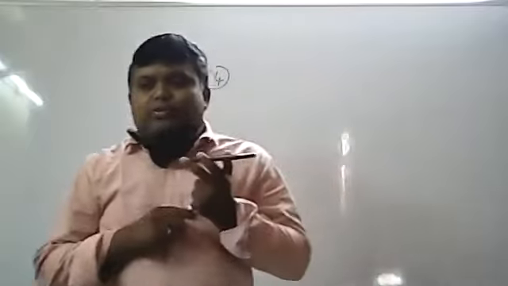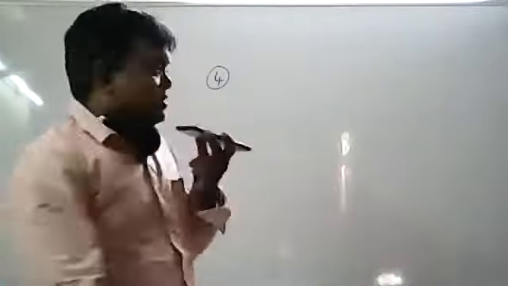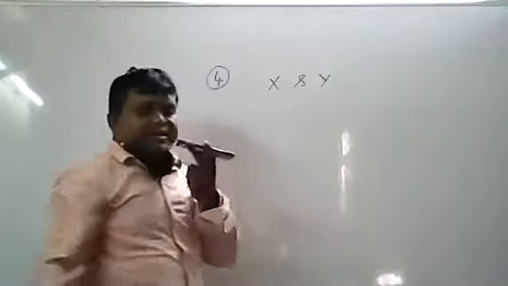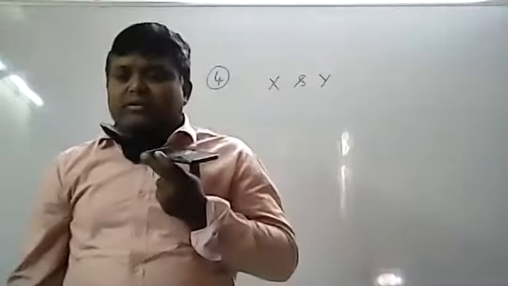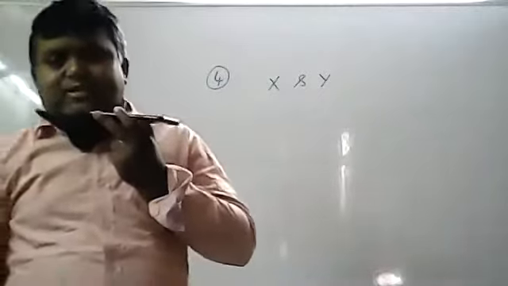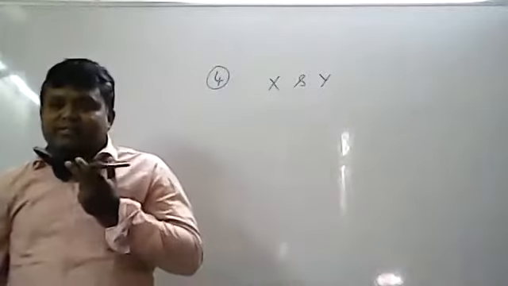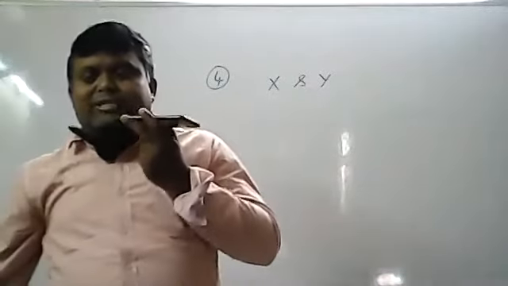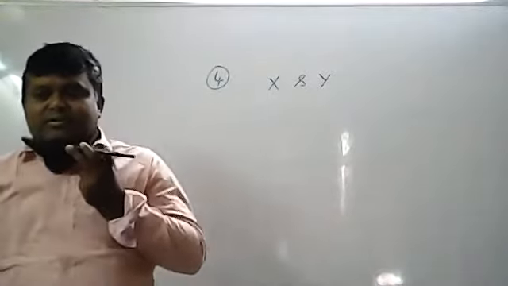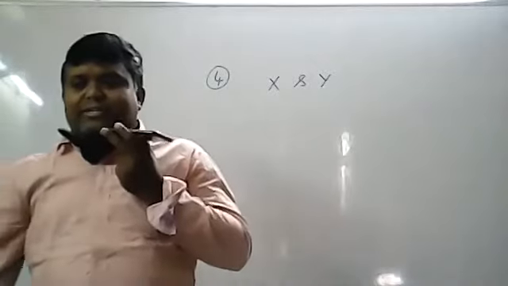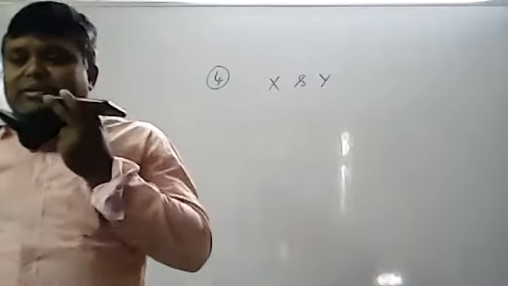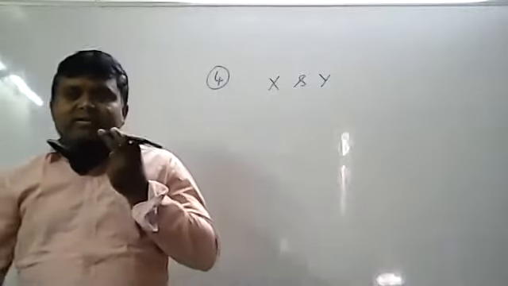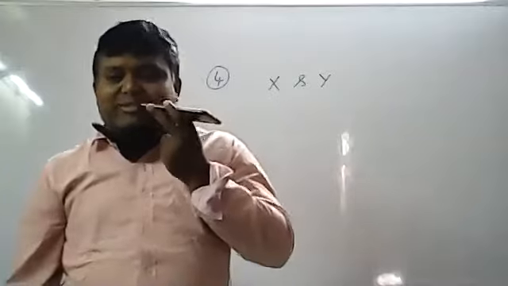If x and y are two independent random variables, then there is no correlation between the variables.